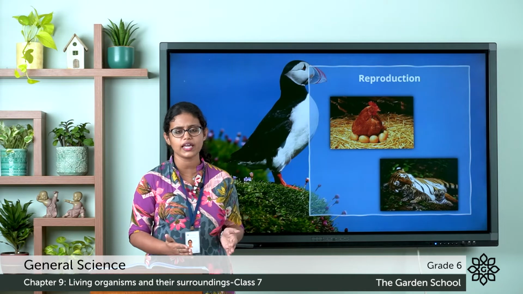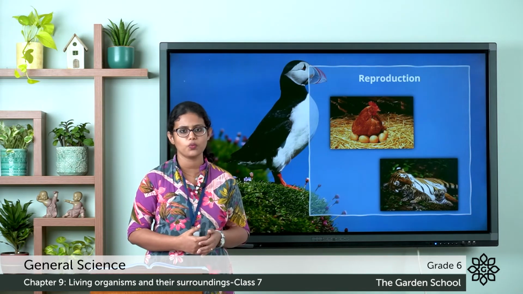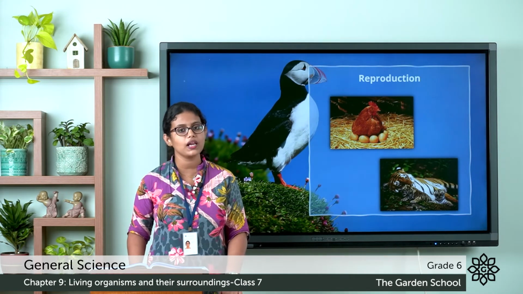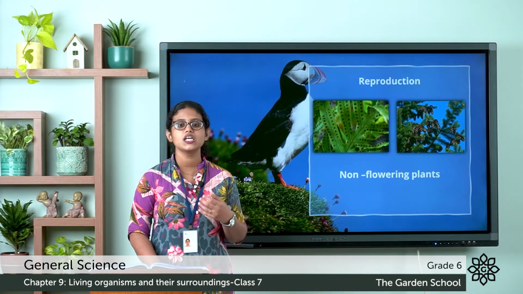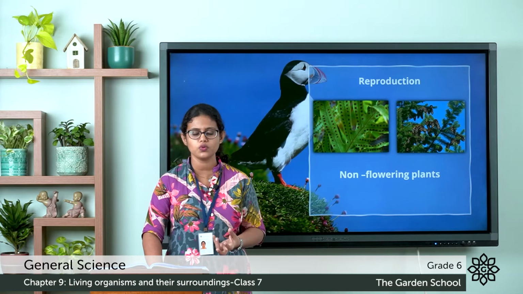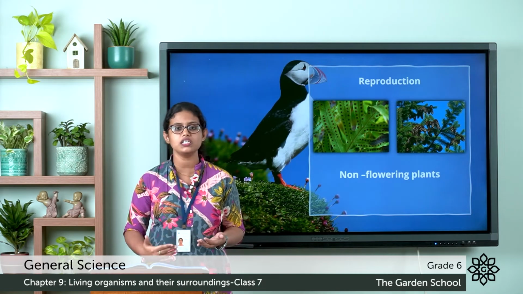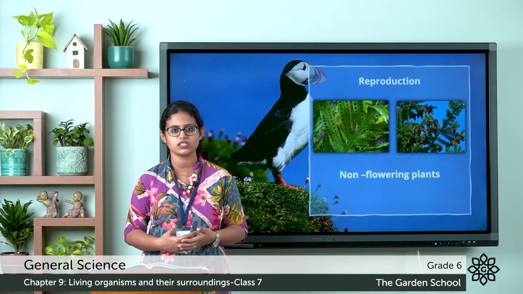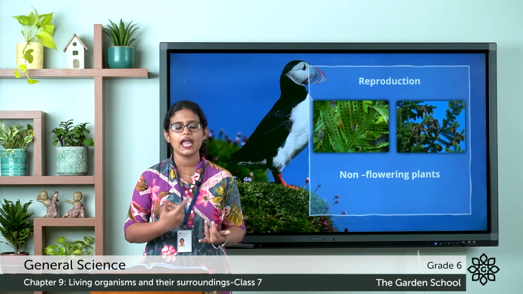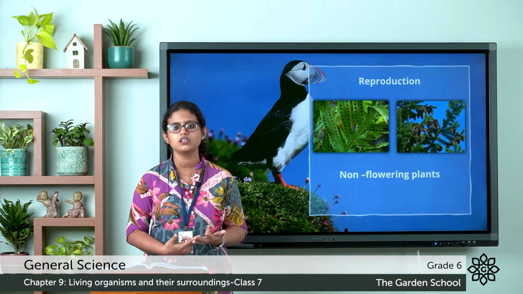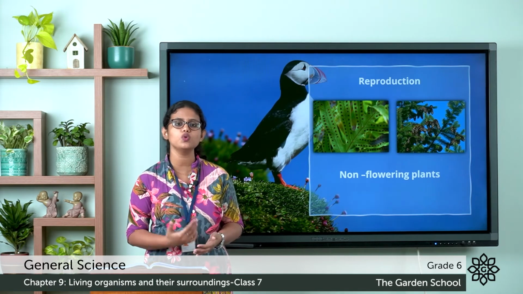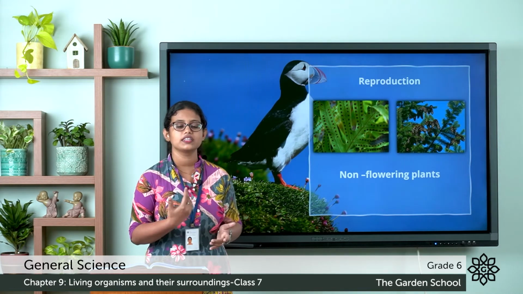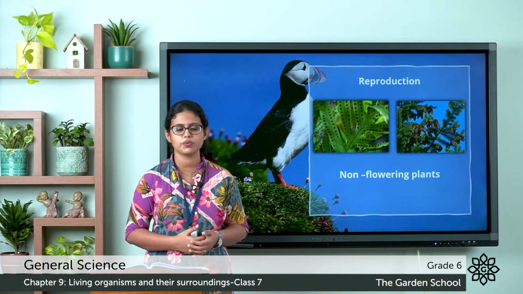So, all living things reproduce young ones. Then what about plants? Plants also reproduce. Most plants bear flowers with seeds and the seeds grow into a new plant. When a seed gets air, water, warmth, sunlight and fertile soil, it grows into a new plant. That is, plants also reproduce.